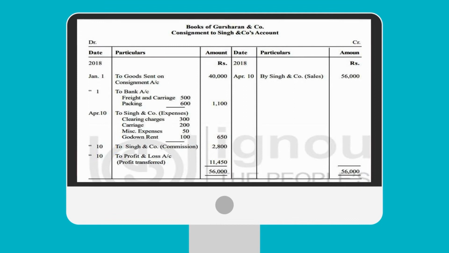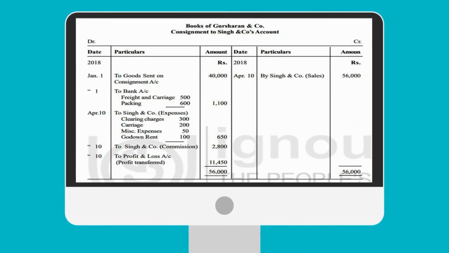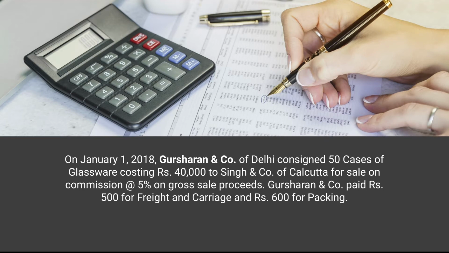To goods sent on consignment: the consignor, Gursharan and Company, has consigned to Singh and Company goods worth rupees 40,000. It is given in the question, 40,000.